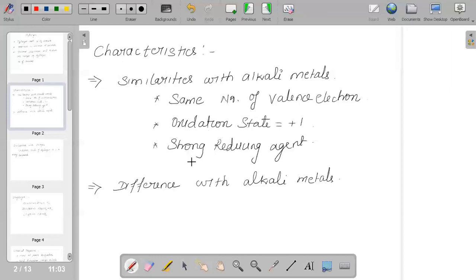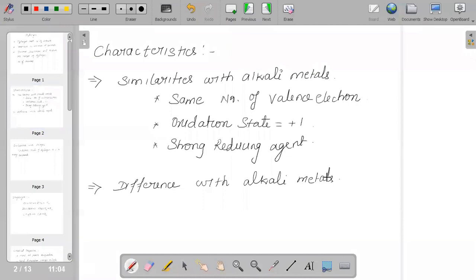And why can it not be categorized completely as an alkali metal? There should be some differences. The ionization energy of hydrogen is high as compared to alkali metals, whereas the ionization energy of alkali metals is basically less. Hydrogen shows non-metallic behavior, whereas alkali metals show metallic behavior. Hydrogen is a diatomic molecule, whereas alkali metals are monoatomic, and hydrogen mostly has the tendency of forming covalent bonds.